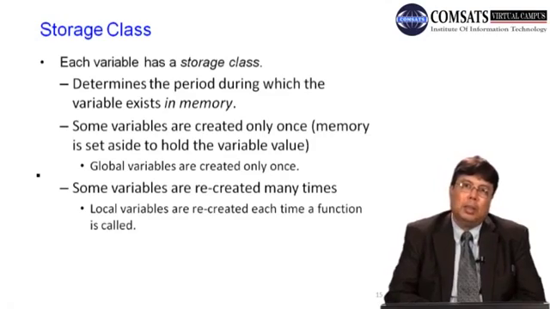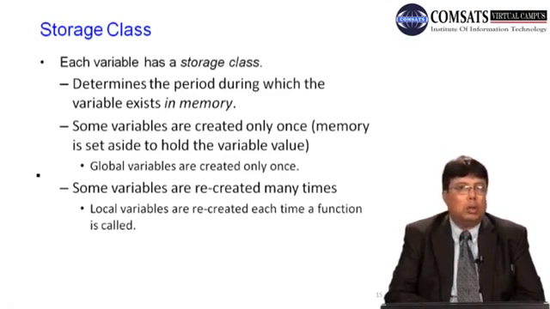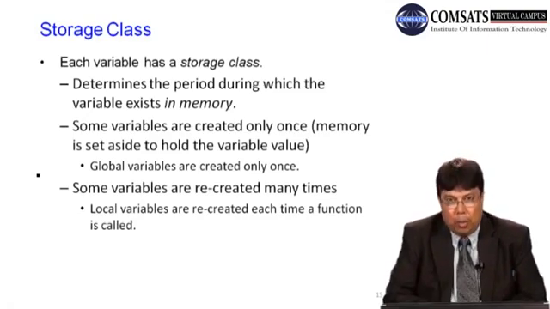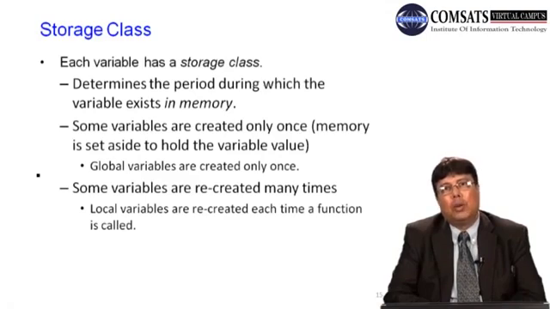For example, मैंने भी आपको थोड़ी देर पहले बताया क्या कि global variables are visible to all the functions. इसका मतलब है global variables are created only once. So their life is throughout the execution of the program. जो memory allocate होती है global variables को, that remains with them till the completion of the program, जब तक वो program execute होता है.